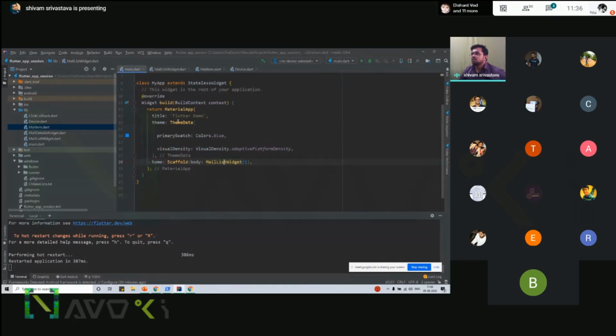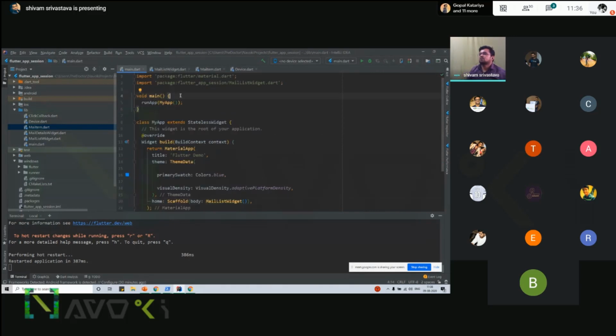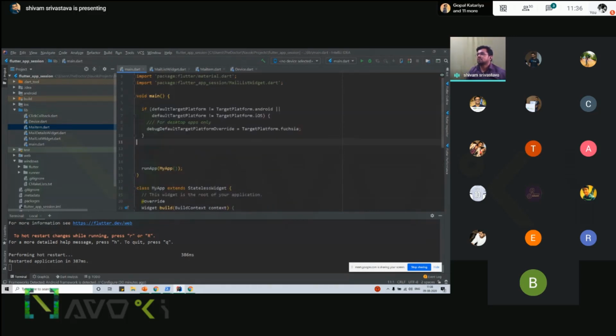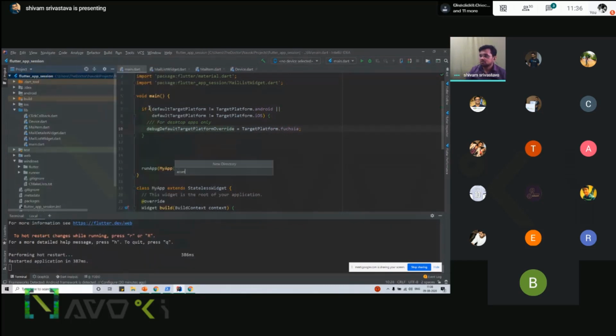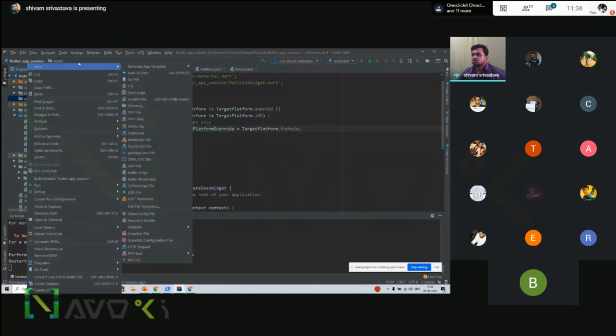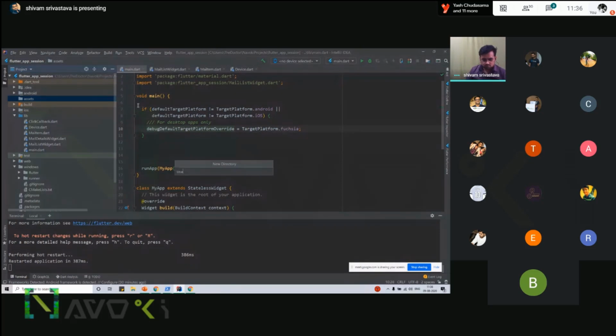So in main, before runApp, you have to mention that if the target platform is not Android, make it Fuchsia. This way, if you have an asset folder and anything regarding images or fonts, that will be supported.